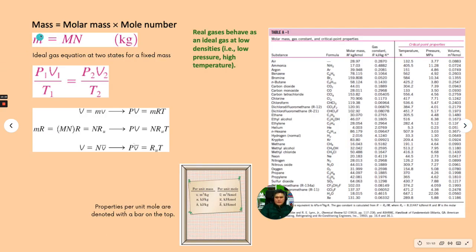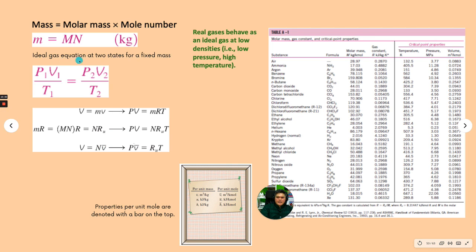In order to determine the mass, it is the molar mass times the mole number. So you have the molecular weight multiplied by the mole number. This is how you get the mass itself. If you follow through the equation here, you will know how the equation is derived.